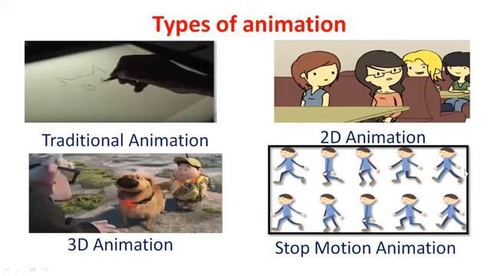Already during the second phase, you learned about some stop motion animation. Traditional animation is nothing but images drawn by hand, which are then photographed, compiled, and run as a movie.